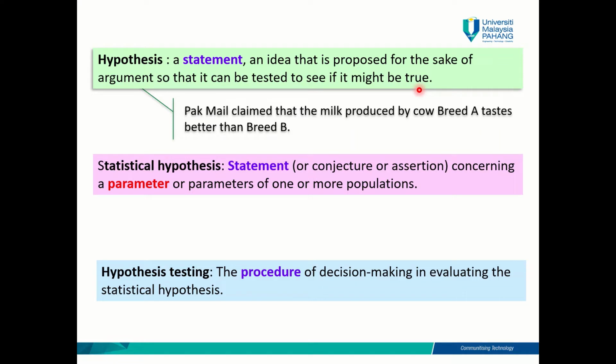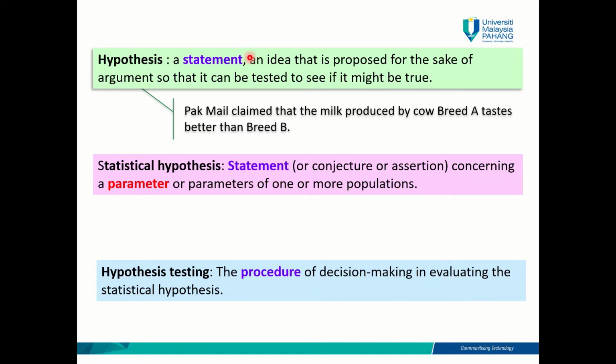Another thing that you should know is the statistical hypothesis. In this chapter, we are more interested in looking into the statistical hypothesis. It is also a hypothesis but specific to statistics. A statistical hypothesis is a statement concerning a parameter of one or more populations.